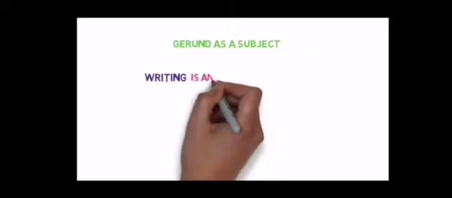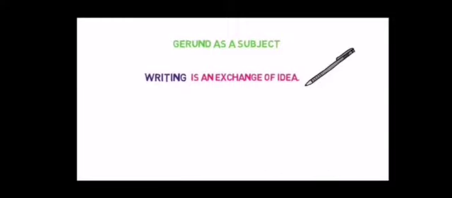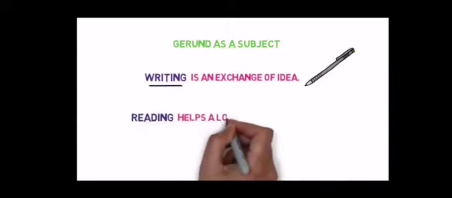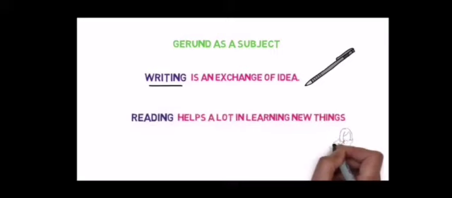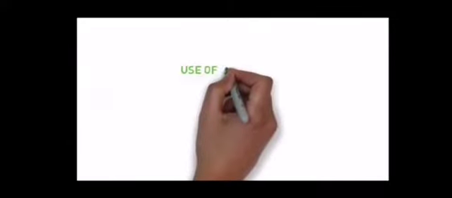Now see the gerund as subject. Writing is an exchange of ideas. Here writing is a gerund, but it is used as a noun, or you can say as a subject. Reading all helps a lot in learning new things.